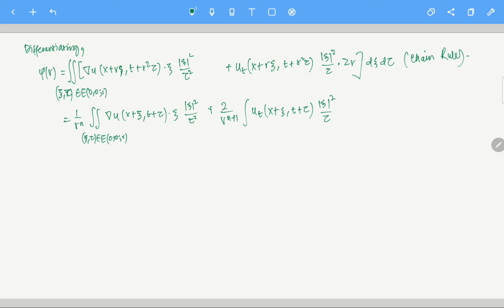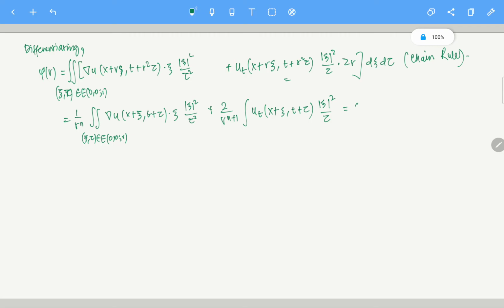Is this clear? How am I getting this property? I'm just reversing back. 1 by r power n plus 1 is because of this term u_t. If you just reverse this part, you can find there is an extra r here, so that is why that factor appears. So now let us focus on this property.